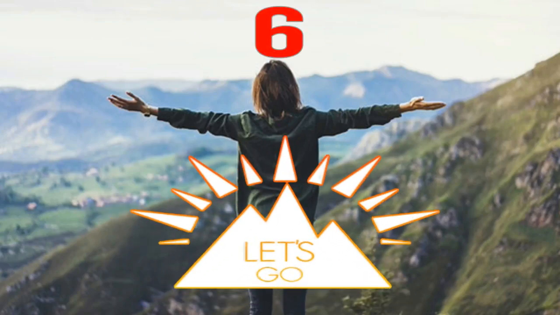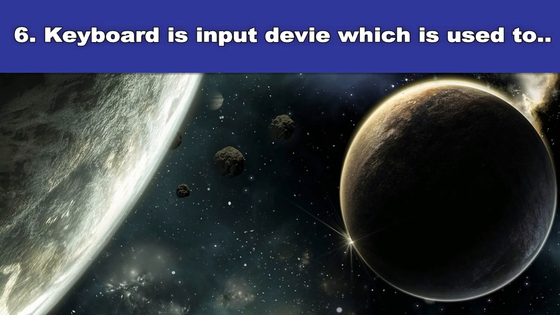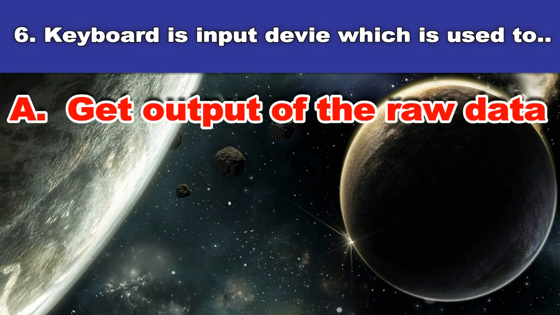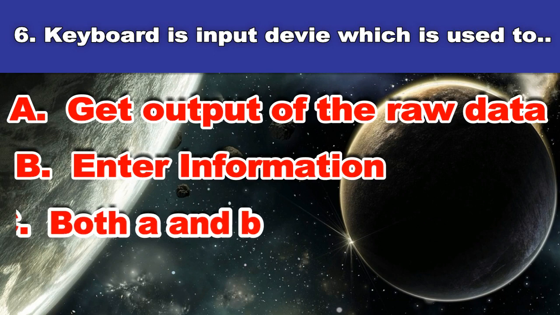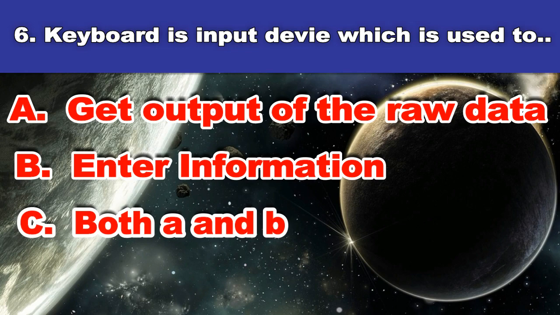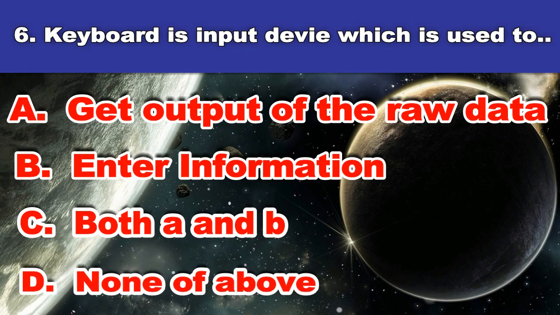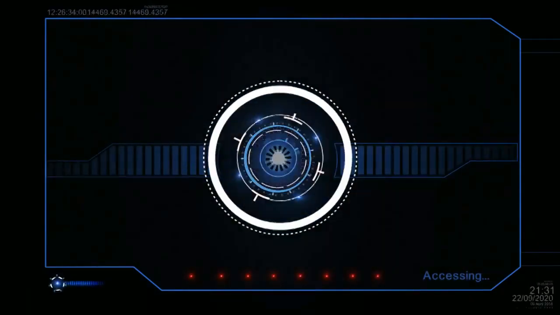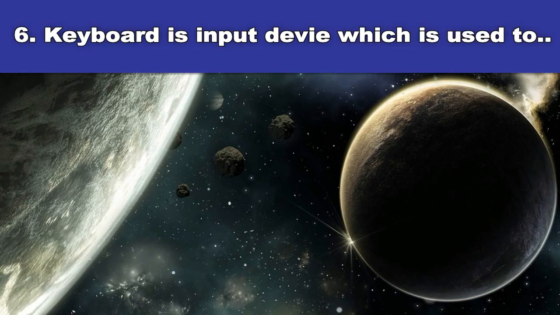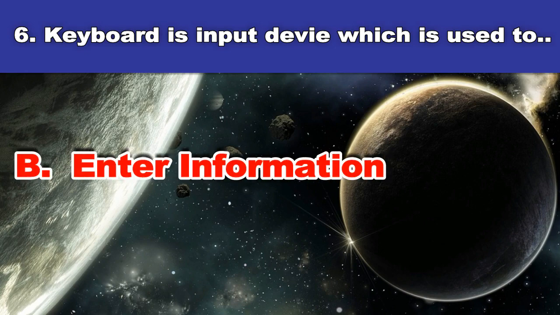Sixth question. Keyboard is an input device which is used to: A. Get output of the raw data, B. Enter information, C. Both A and B, D. None of above. And the answer is enter information.